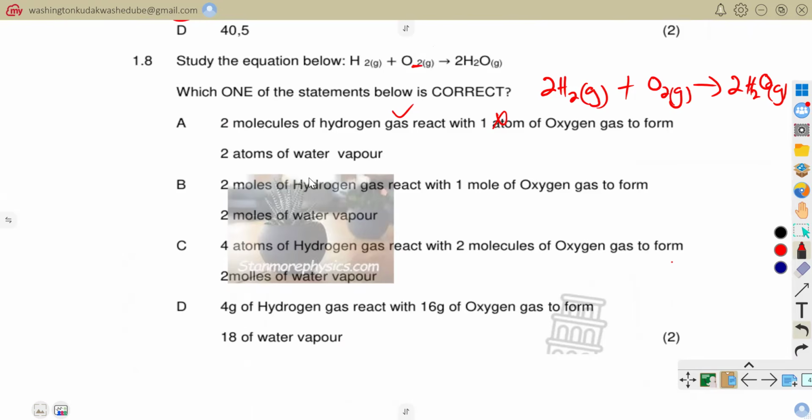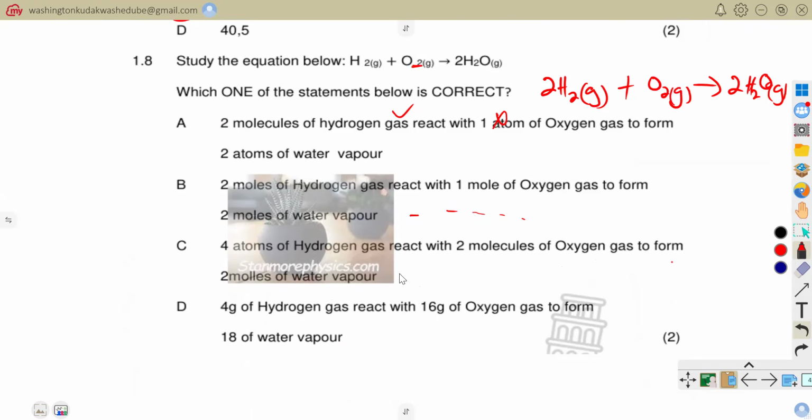And then here we are saying two molecules of hydrogen gas react with one mole of oxygen gas to form 2 moles of water. Now let's leave this one, I'll come and explain. 4 atoms of hydrogen gas react with 2 molecules of oxygen gas to form 2 moles of water vapor.